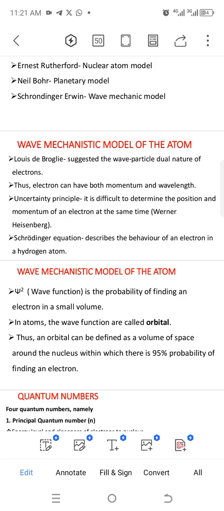The wave mechanics model that Erwin Schrodinger postulated combined the ideas of Louis de Broglie and Werner Heisenberg to bring about the orbitals.